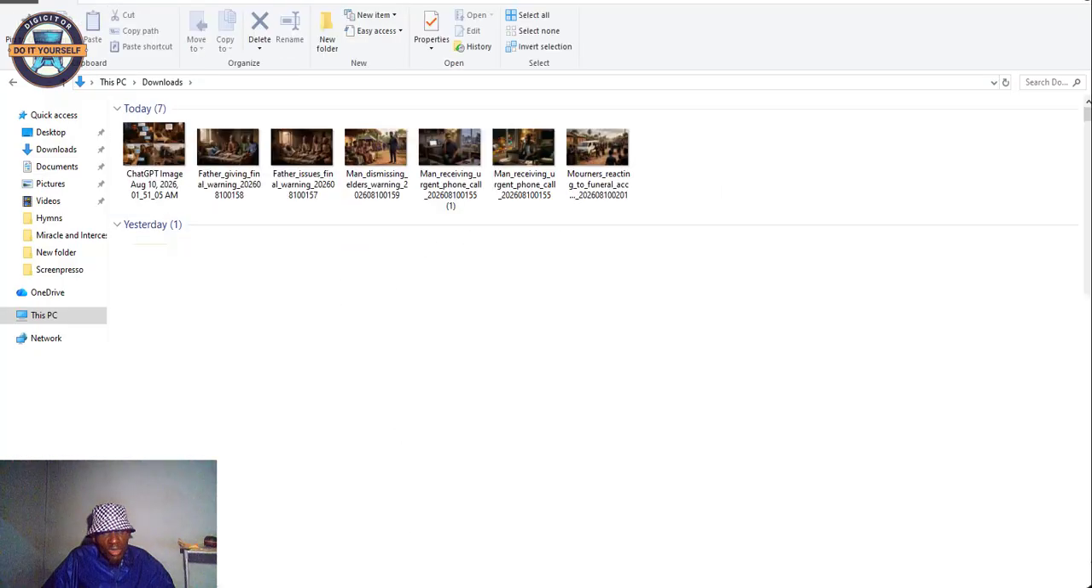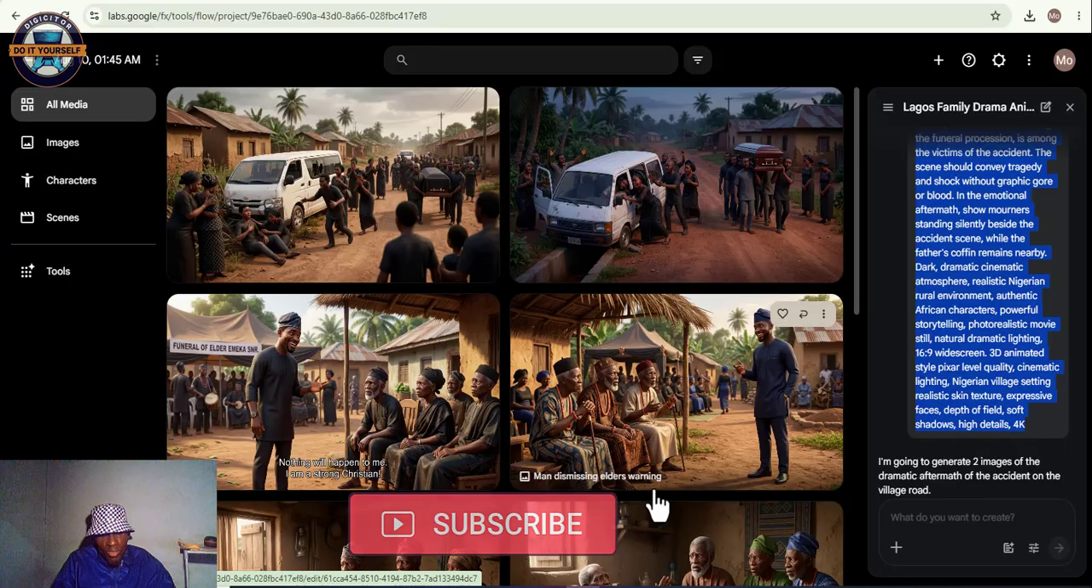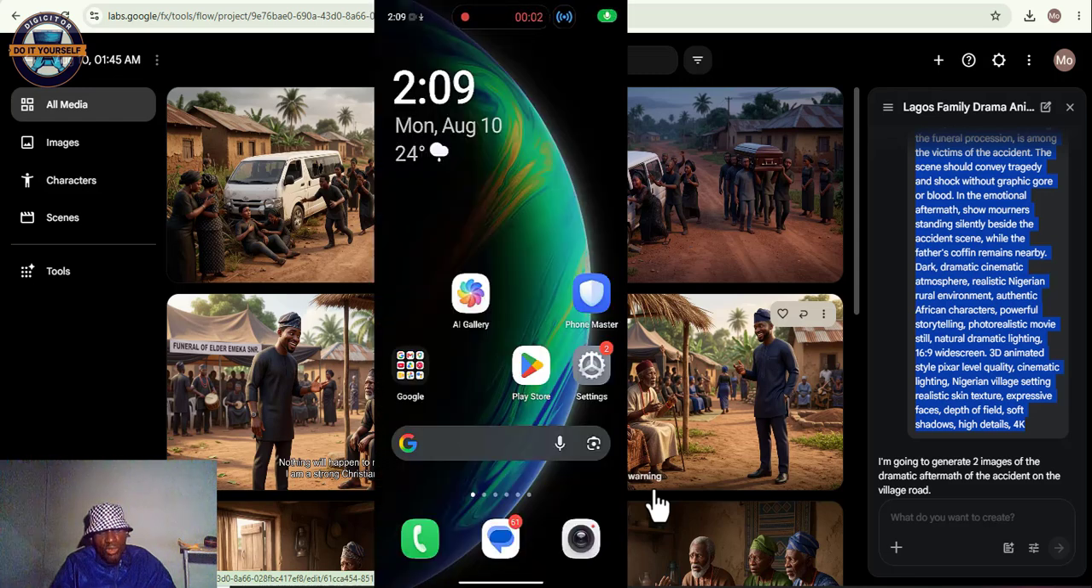So I'll be transferring all this to the phone now. While it's sending, wait for it to be fully complete. Now we'll move to the next stage of this video. The sending of the images to our phone is now complete. So we're now going to proceed to the next stage and see how we are going to convert these various images into lip syncing movie scenes.